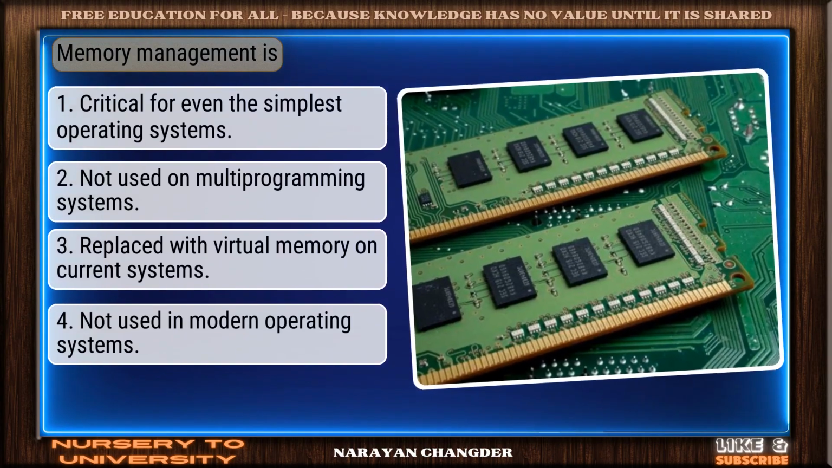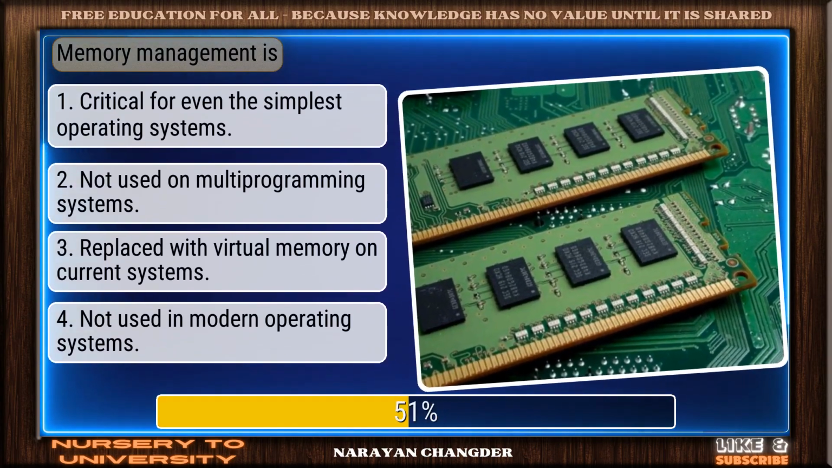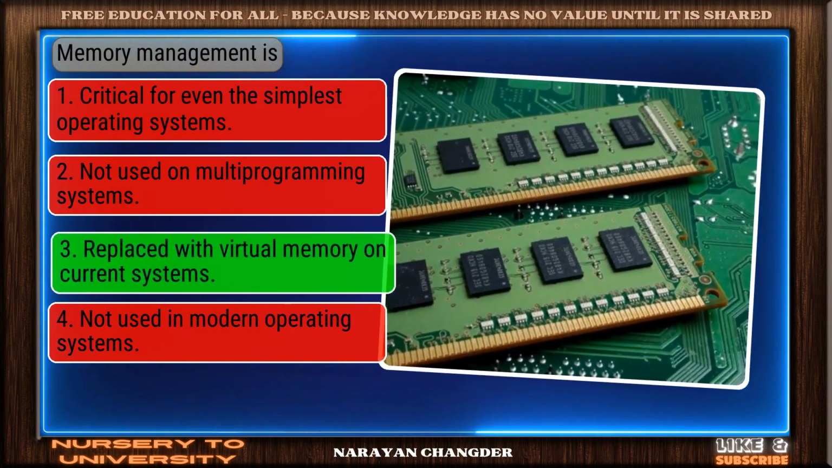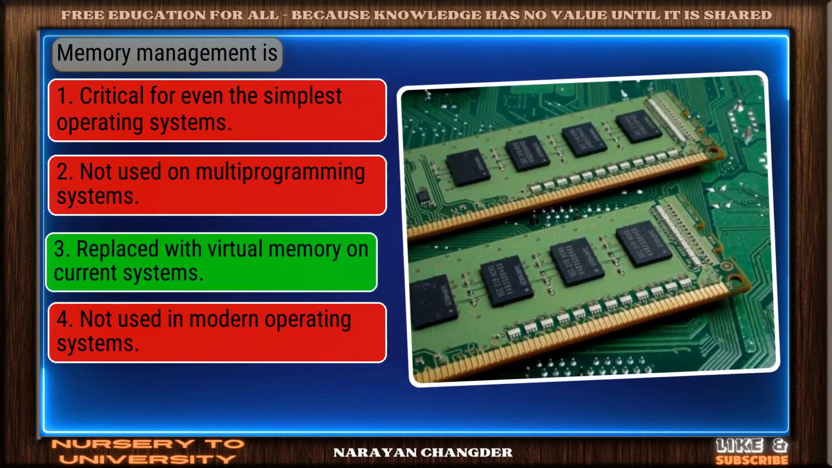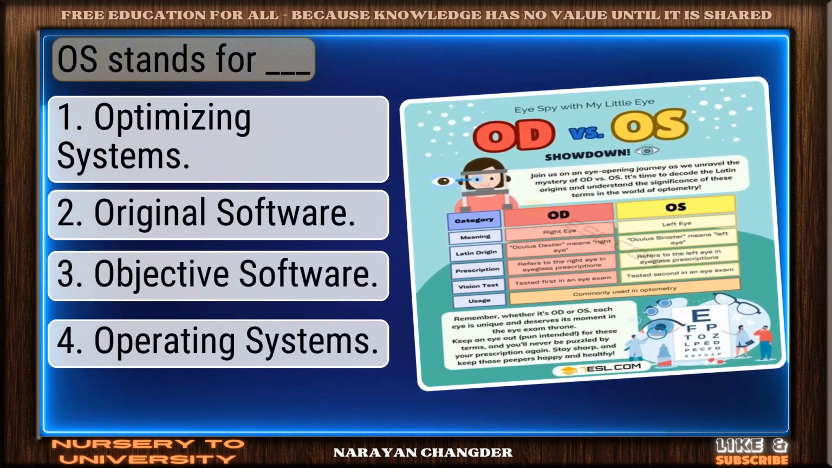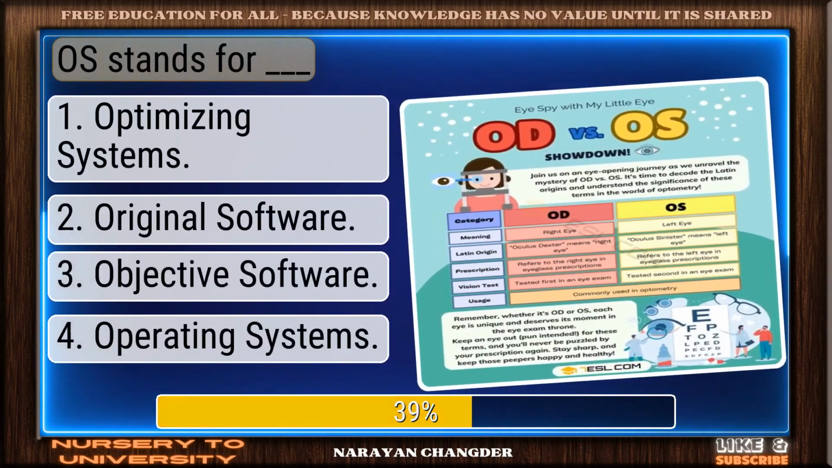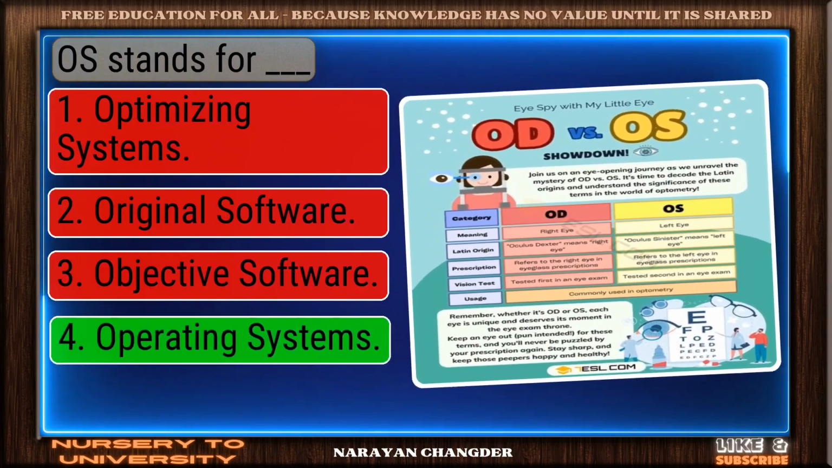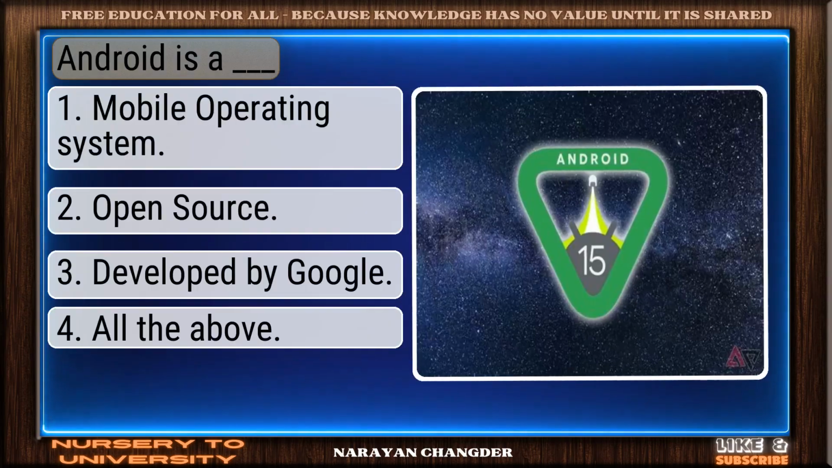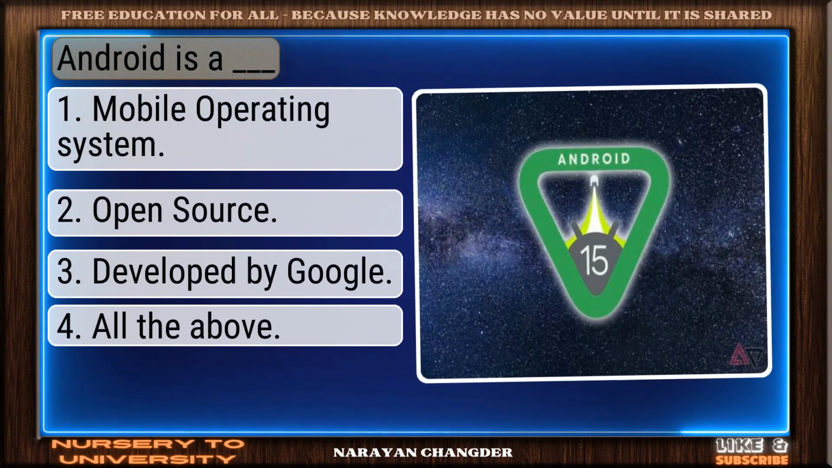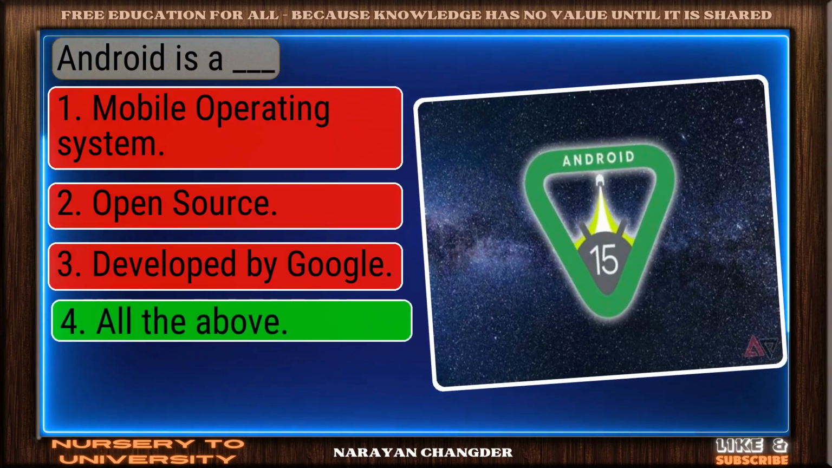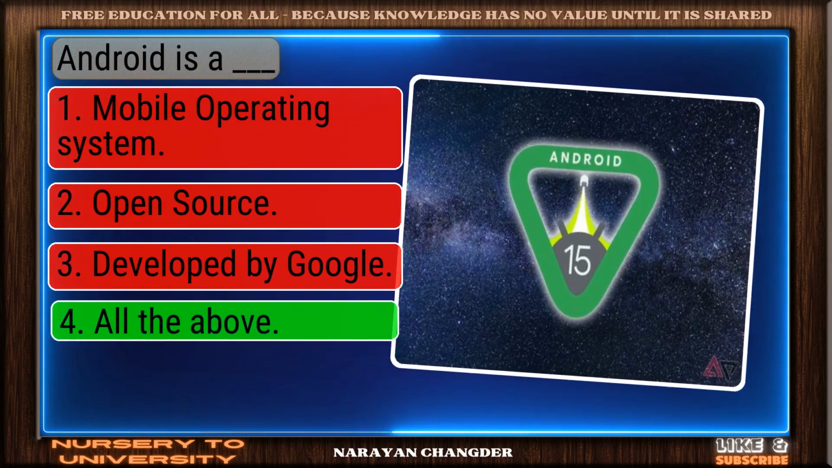Question number 76. Memory management is. Perfect. Replaced with virtual memory on current systems is the correct choice. Question number 77. OS stands for dash. Nice work. You chose operating systems, and it is correct. Question number 78. Android is a dash. Great thinking. All the above is the right choice.